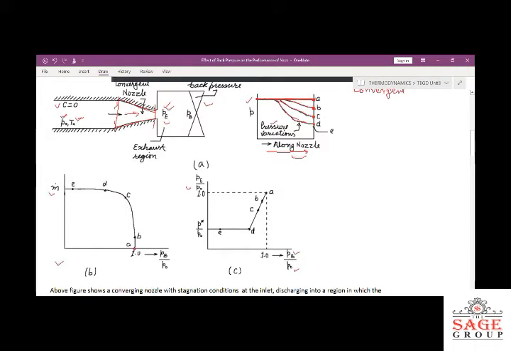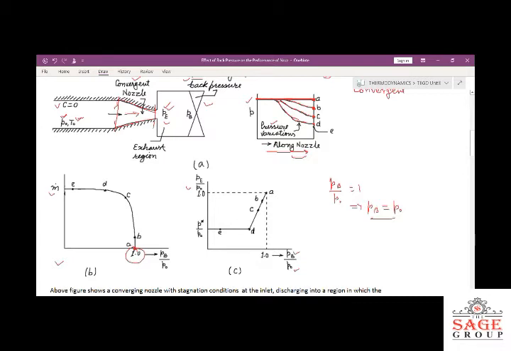Here, along this line, there is no change in the pressure. Because there is no change in the pressure, the fluid will not flow. So here you can see this corresponds to A. This is point A, and at this point A, the value given here is 1.0. It means PB by P naught is equal to 1. It says that PB equals P naught, meaning both the pressures are the same. When the pressures are the same, the fluid will not flow. So it is clear from this point A, which gives the value 1.0 for PB by P naught.